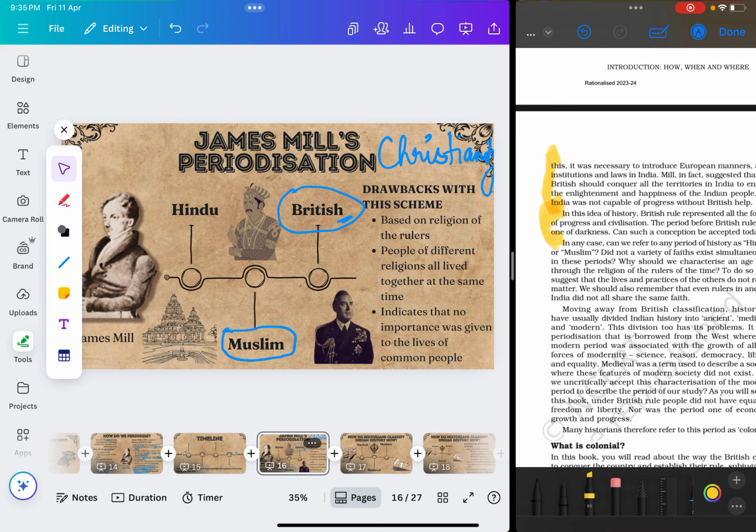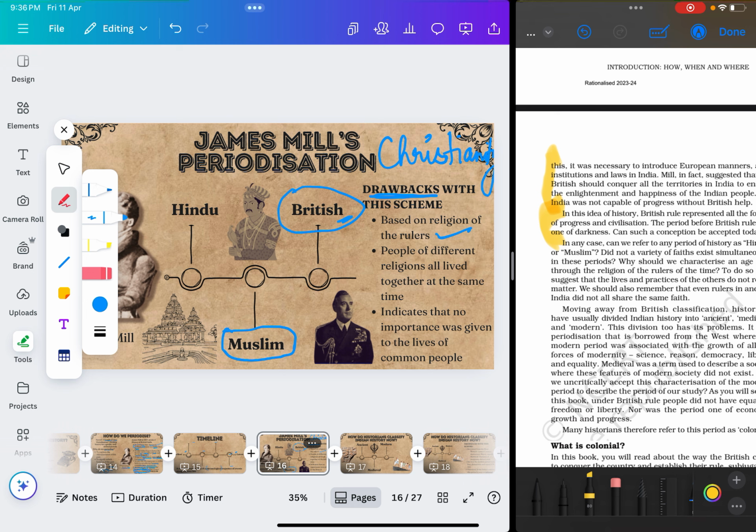So what are some of the drawbacks or problems with this periodization? First, we've said it is based on the religion of the rulers. Now, just because the king was a Muslim, does that mean that all the people living under that king were also Muslim? No, right? Across the entire area of India, there would probably be no case where one ruler belonged to a particular religion and all the people who lived under him also followed the same religion.